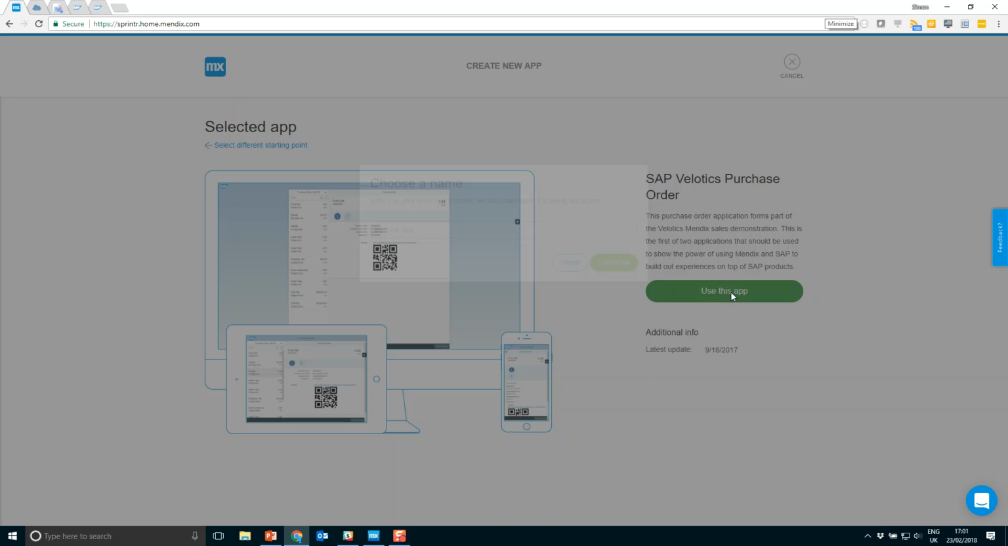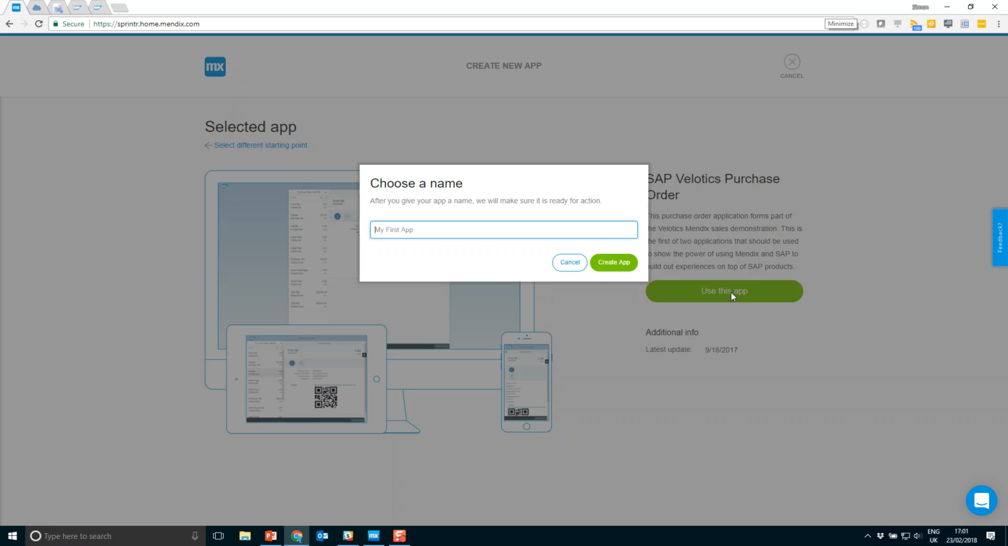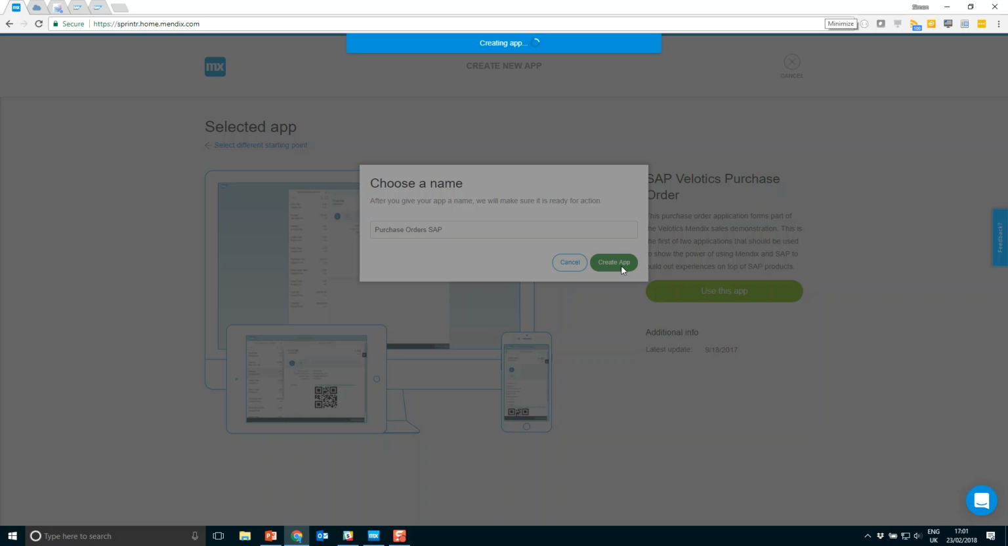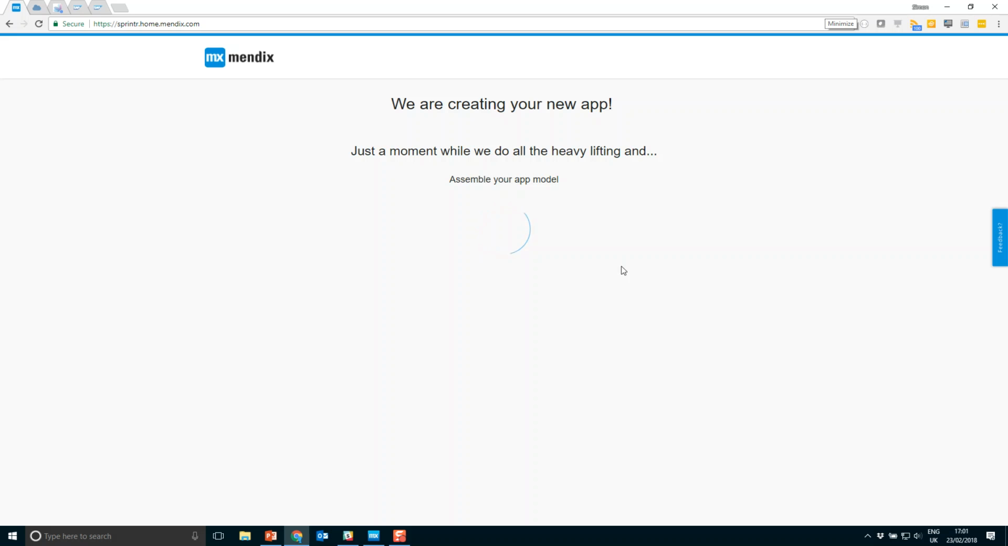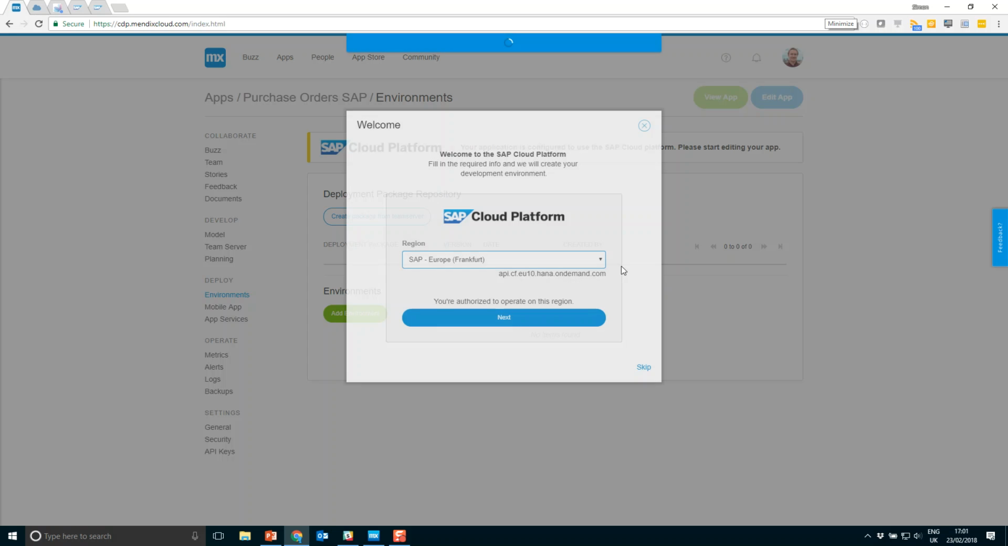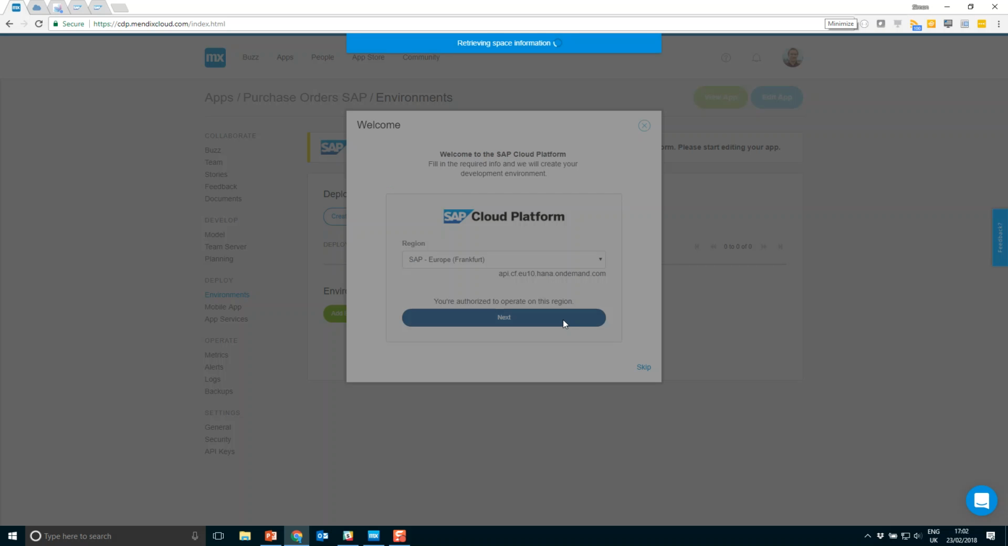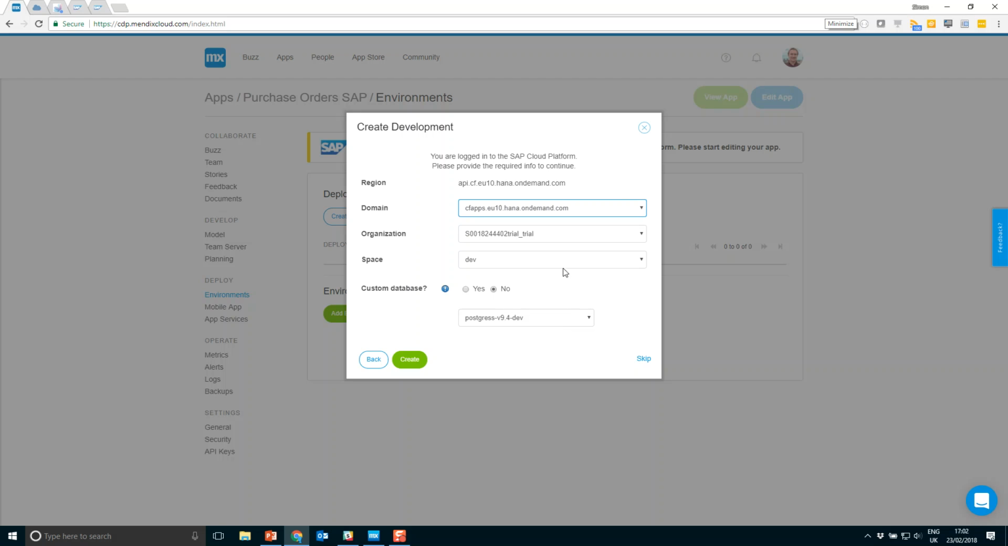When we select a particular application, we can choose to use this app, and we can give this particular application a name. When we hit Create App, the application will now authenticate us with the SAP Cloud Platform and will ask us to choose a number of locations where we want to deploy our application and set up an environment so we can deploy to it. We can select a particular region, and we can select a domain, organization, and space.